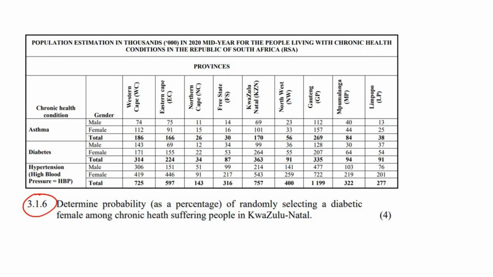Okay, now this question says, determine the probability as a percentage of randomly selecting a diabetic female among chronic health suffering people in KwaZulu-Natal. So you might need to read that a few times, but it says determine the probability of selecting a diabetic female. Now, who are you choosing from? Are you choosing from everyone? They said among all the chronic health suffering people, so that's asthma, diabetes, and hypertension, in KwaZulu-Natal. So we're only looking at KwaZulu-Natal.